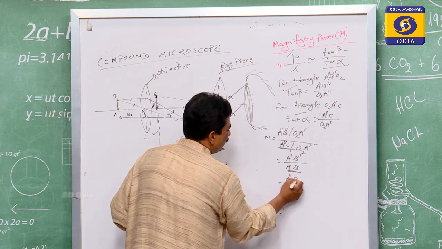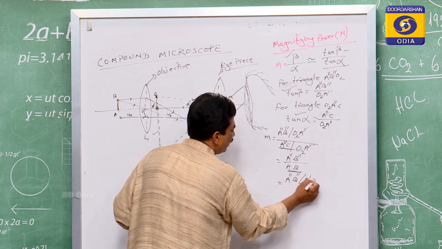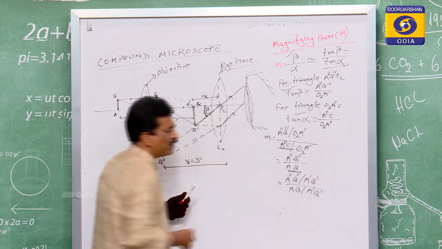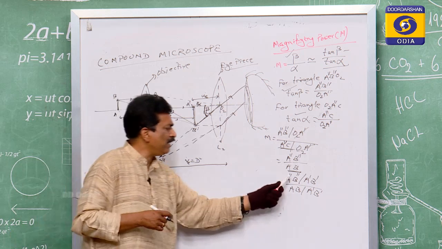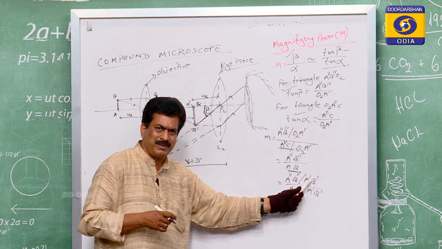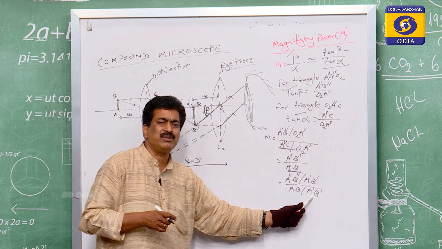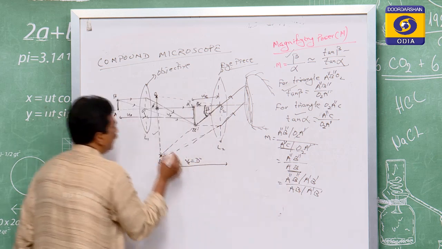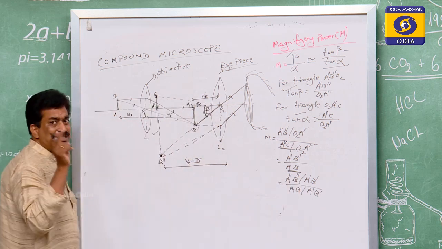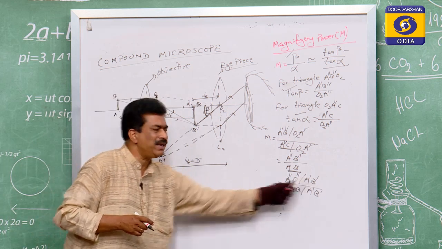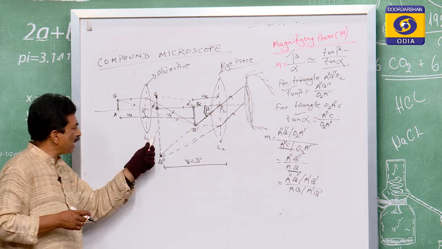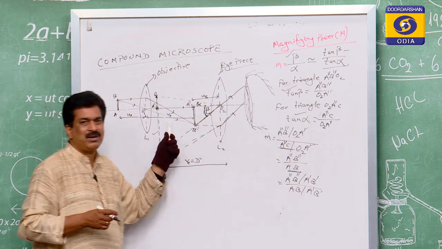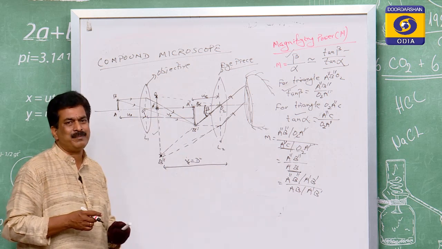And we have to make some arrangement here. So what is that arrangement? Here the numerator is divided by A dash B dash, and the denominator is also divided by A dash B dash, which means there will be no change. So A double dash B double dash is the image height, and A dash B dash is the object height. Image height by object height, as we have done earlier, is nothing but the magnification.